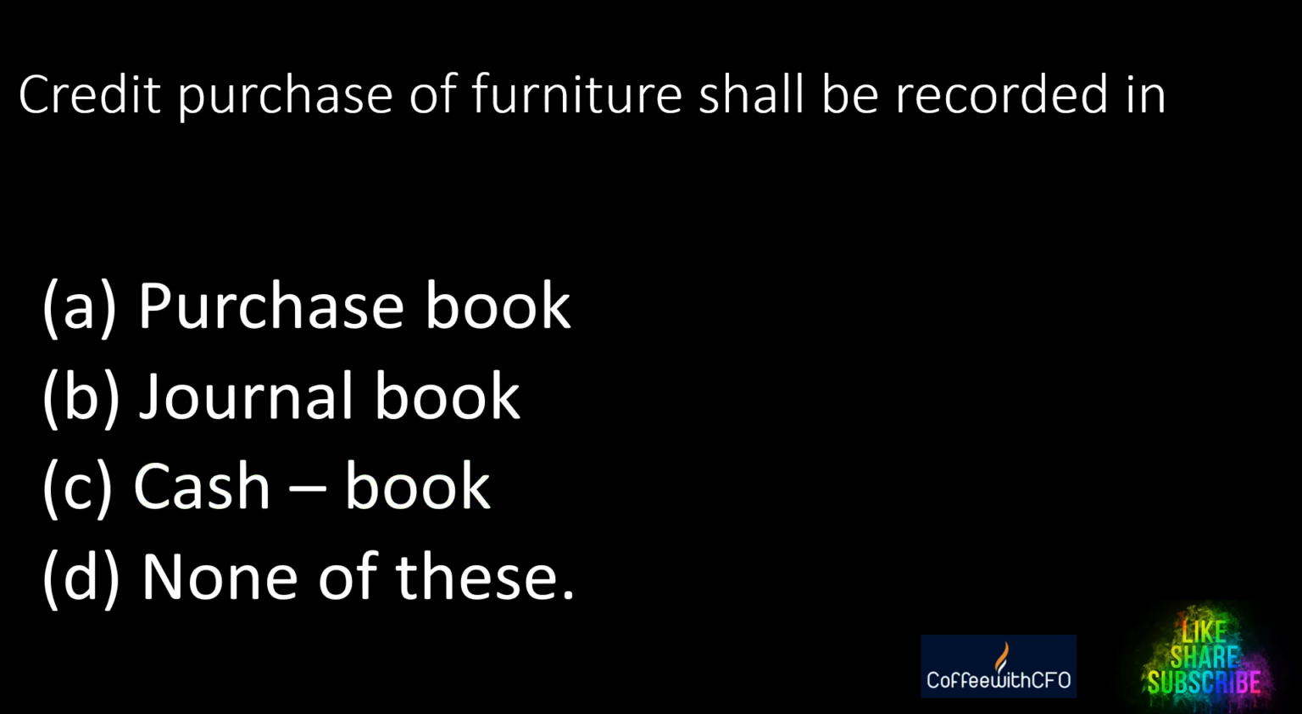Next question. Credit purchase of furniture shall be recorded in. Furniture is purchased on credit. Recorded in which book? A. Purchase book, B. Journal book, C. Cash book, D. None of these. Since it is not purchased in cash, it will not hit the cash book. None of these is meaningless. You are left with the purchase book and journal book. Guys, tell me what is the right answer? Journal book. First journalize the entry, then it will be a part of the assets. Agree? Guys, hope you are enjoying. Quickly, time is money. Let's go ahead with the next question.